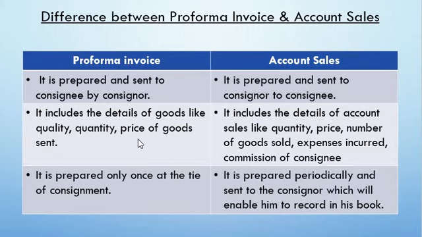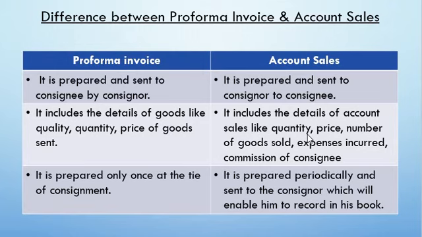Those expenses are included, and that's why the price of the goods is also told by the consignor. The consignee has to see that the price must not be less. Suppose the consignor says that the price of the goods has to be 100. The consignee can sell it at rupees 100 or more than 100, but not less than 100. So this pro forma invoice gives the details regarding the goods, like the quality, quantity, price of the goods being quoted, and so on.